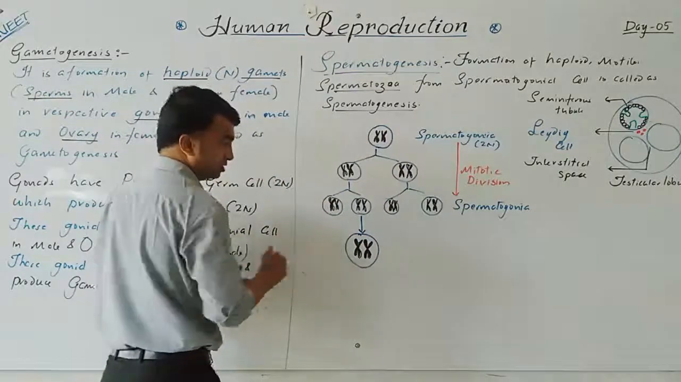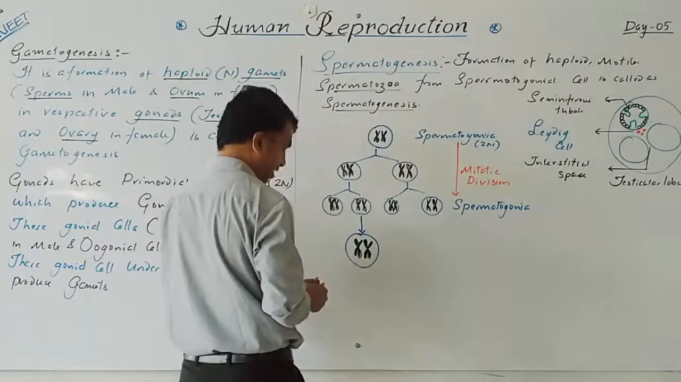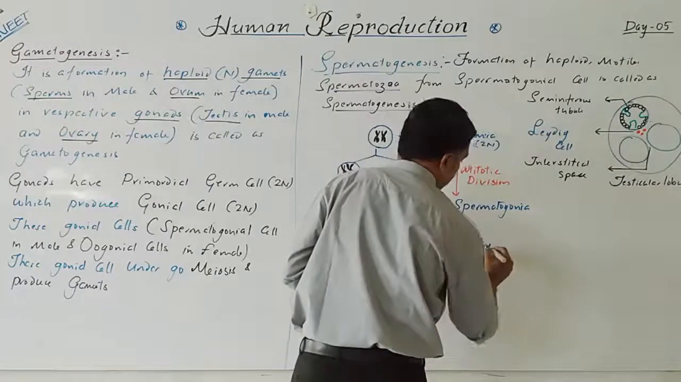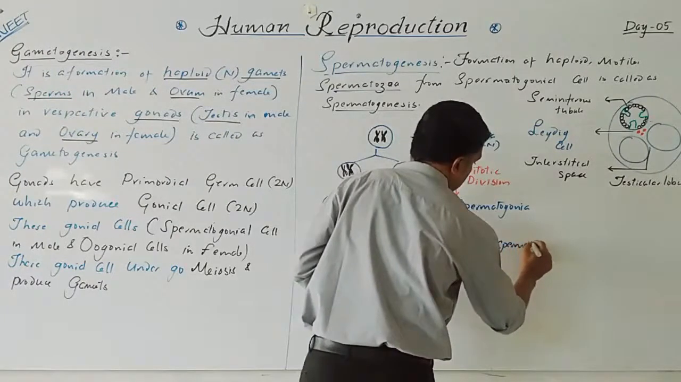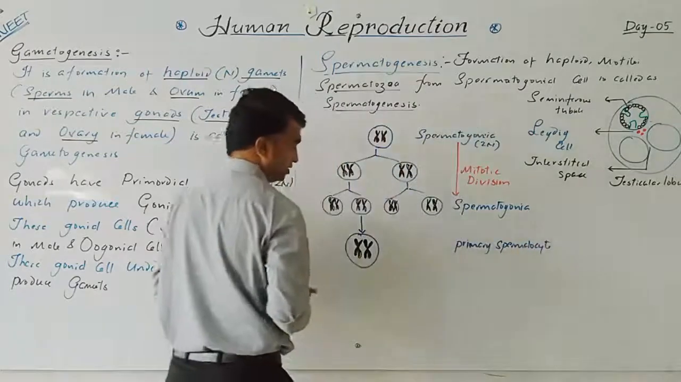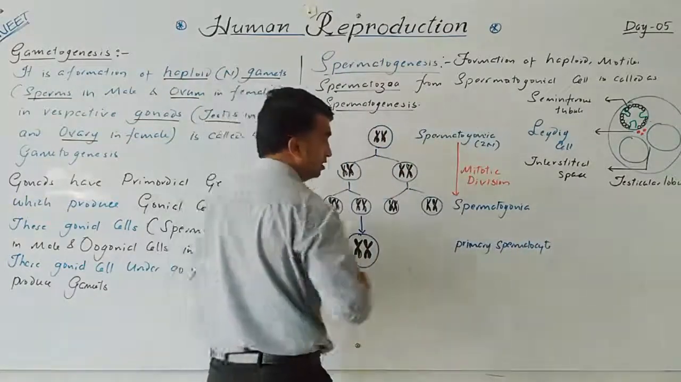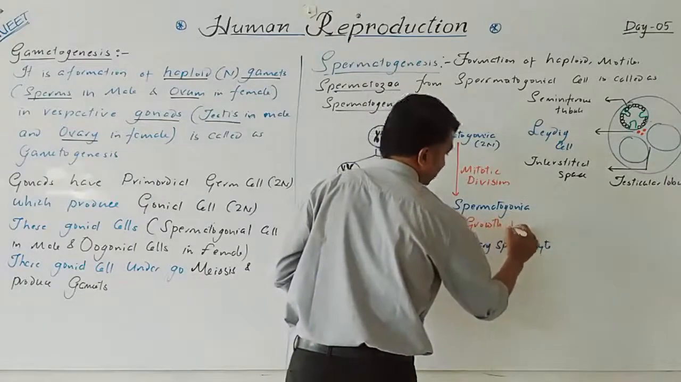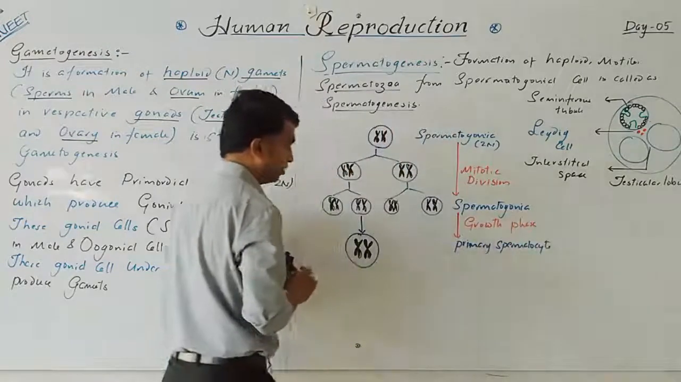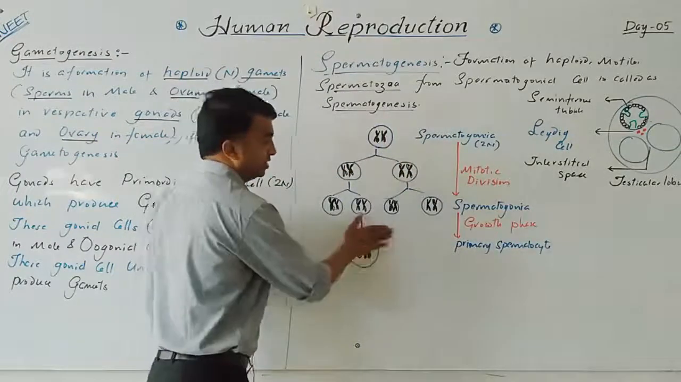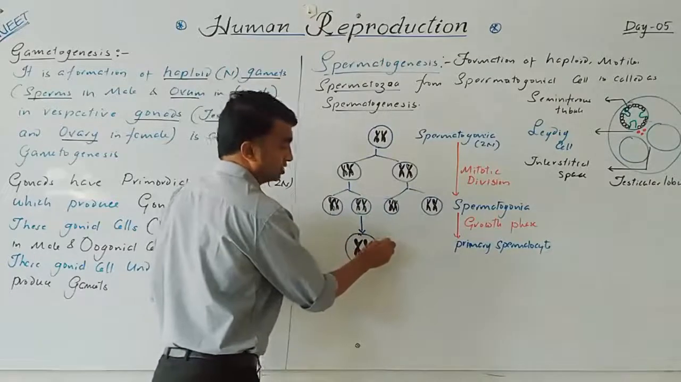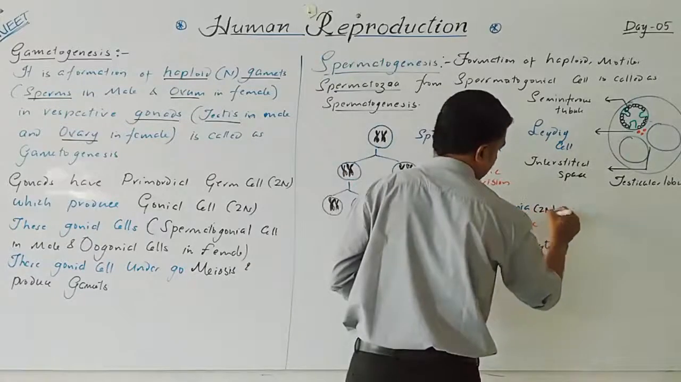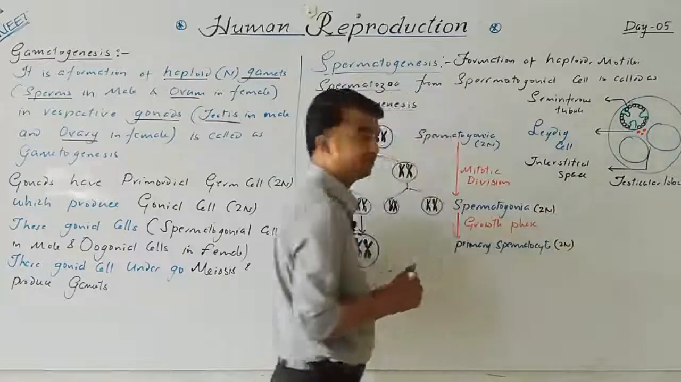Only a few of them become primary spermatocytes. Now this phase is a growth phase. Due to the increase in size, that's why it is called the growth phase. So this is the primary spermatocyte. This is also diploid. The spermatogonia is diploid, and the primary spermatocyte is also diploid.